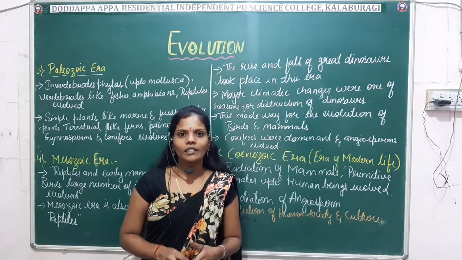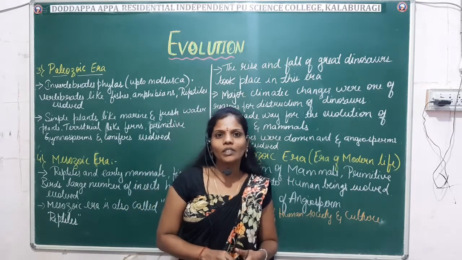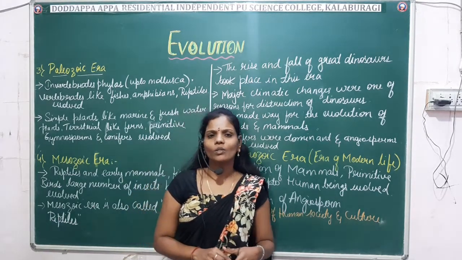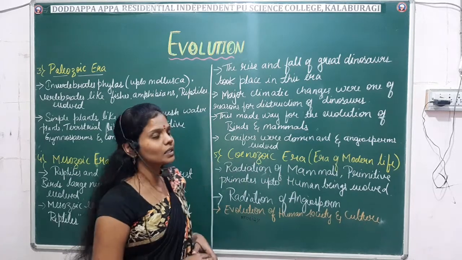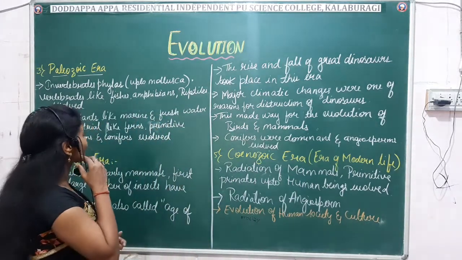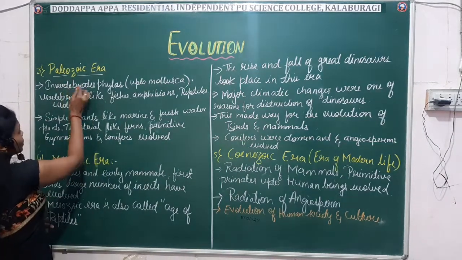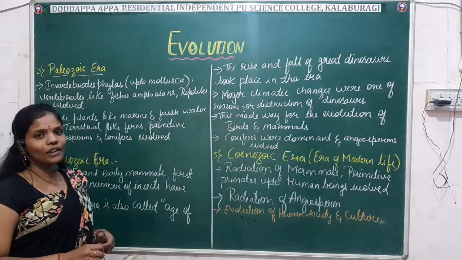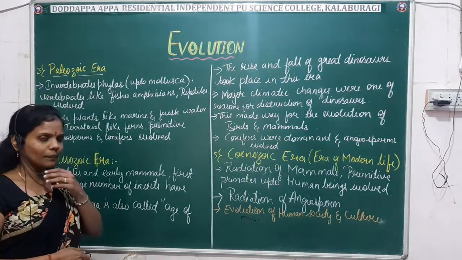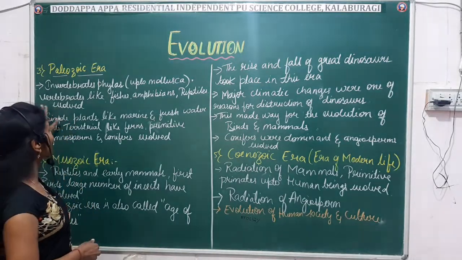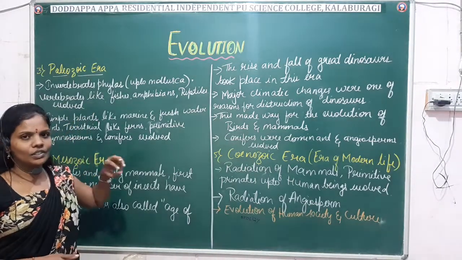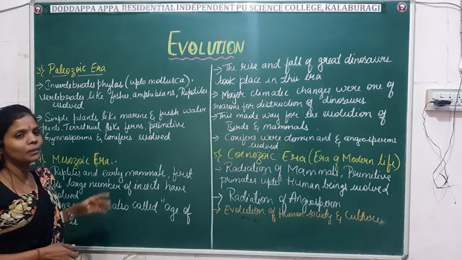Okay, till now we have discussed the Archaeozoic and the Proterozoic era. Next we'll move on to another era, that is the Paleozoic era. What are the changes that occurred during this era? In the Paleozoic era, many invertebrate phyla up to Mollusca, and vertebrates like fishes, amphibians, reptiles have evolved.